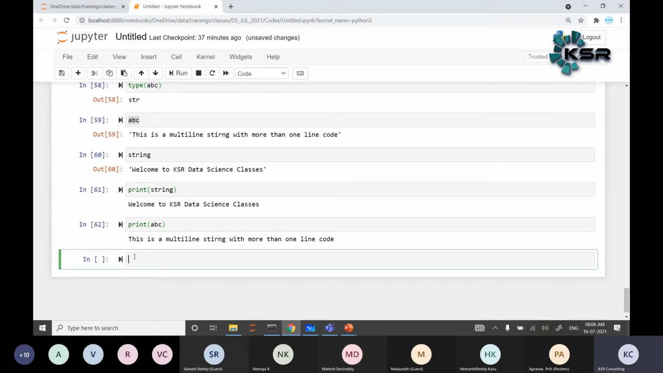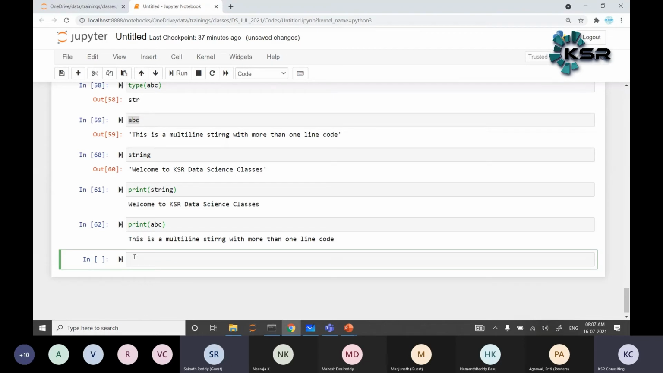Okay, go ahead please with the question, please. Koti, I have a question here. Suppose we have something like string equals to welcome to KSR data science classes. So what we have got two components here, right? String equals to welcome the text. So so what is the actual literal here? Is it the string that goes into the? Can you repeat the one? Can you repeat the one?